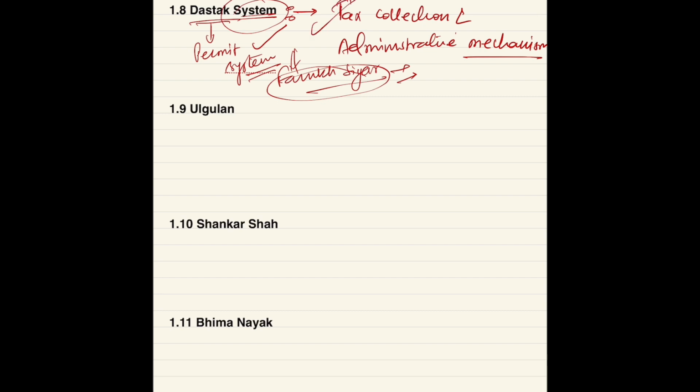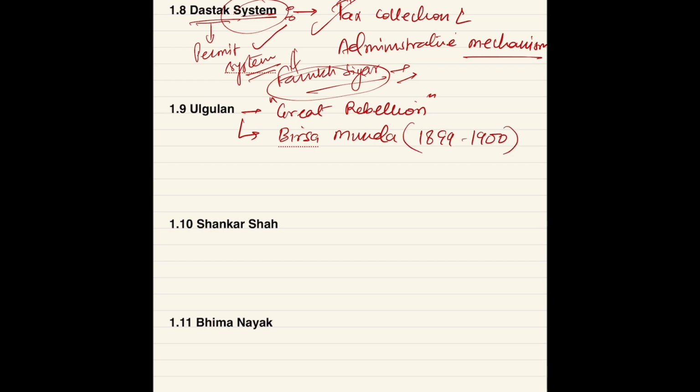Then Ulgulan. The literal meaning of Ulgulan is Great Rebellion. Okay. It was started by whom? Birsa Munda, and the period was 1899 to 1900.